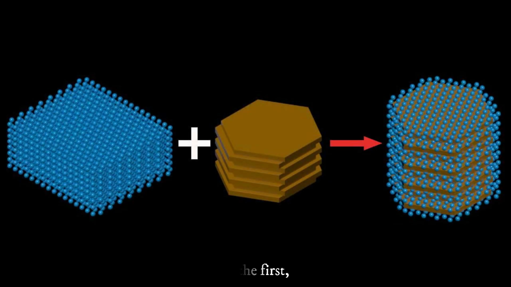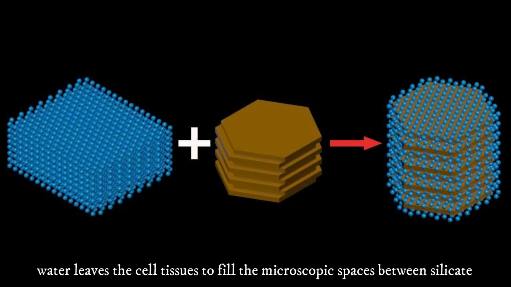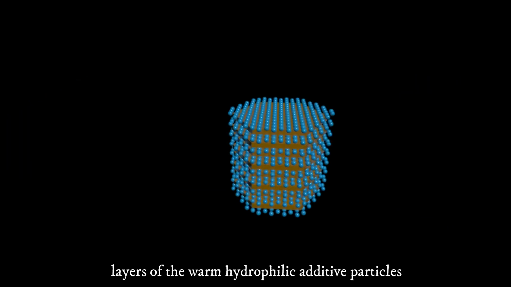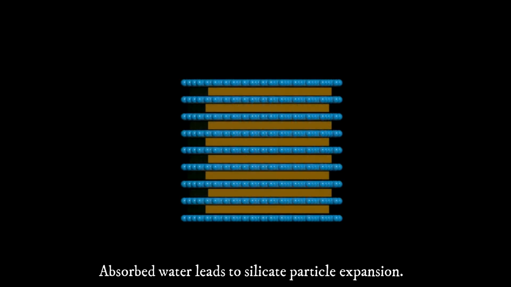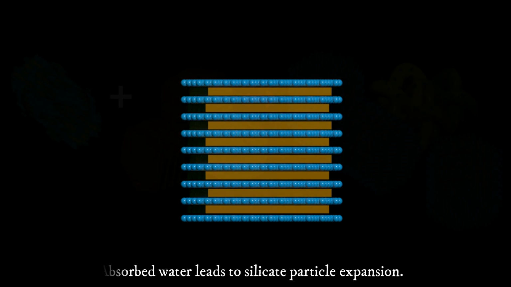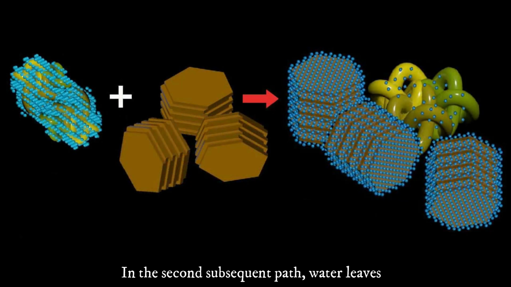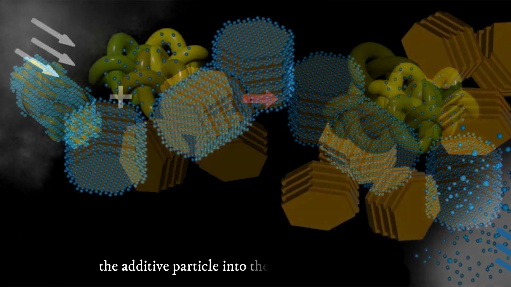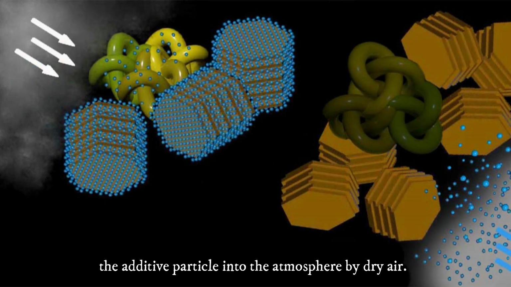In the first, water leaves the cell tissues to fill the microscopic spaces between silicate layers of the warm hydrophilic additive particles to form a water-saturated additive. Absorbed water leads to silicate particles expansion. In the second subsequent path, water leaves the additive particle into the atmosphere by dry air.